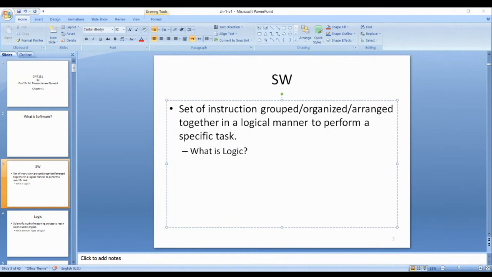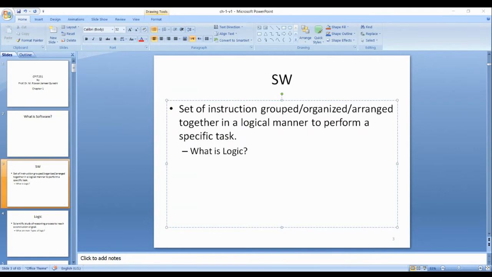Something that makes sense. This is generic in general. For example, 1 plus 1 equal 2.